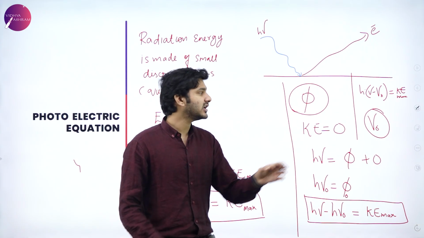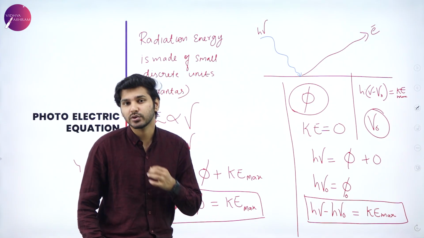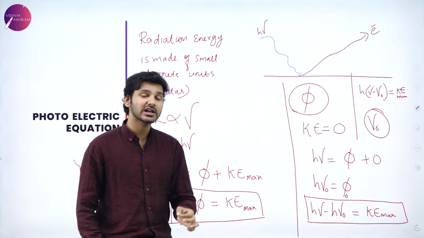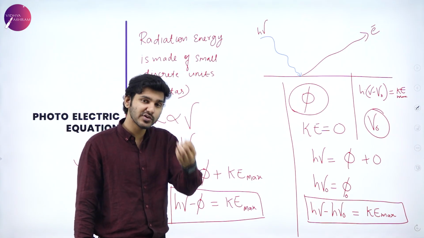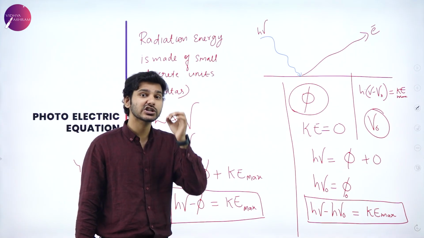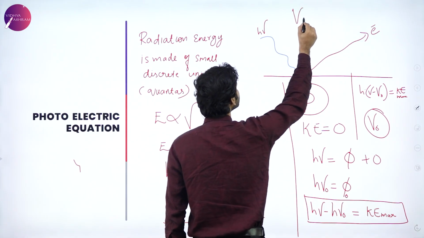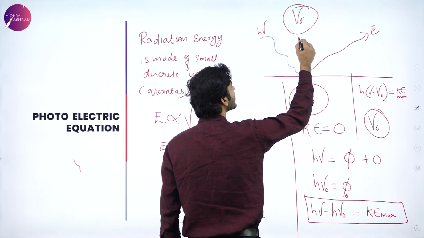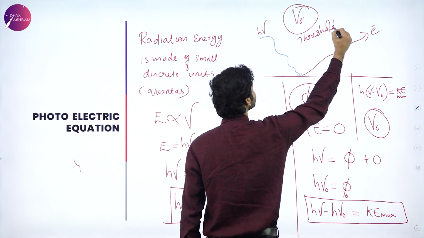At least you need this value or above, then only can you produce the photoelectric effect. So this value, at which or above which the photoelectric effect can happen, is known as the threshold frequency. The value mu naught is known as the threshold frequency.